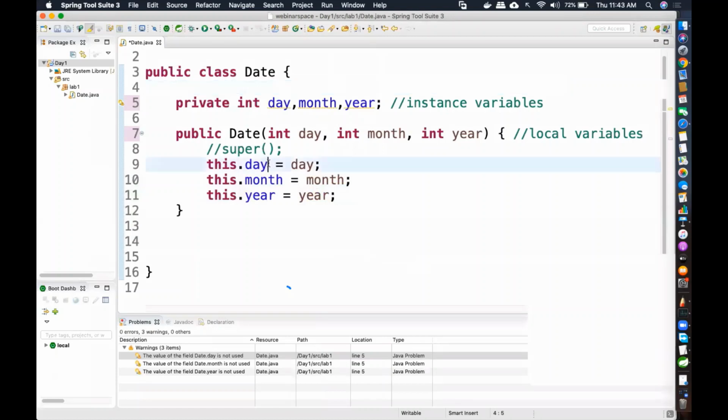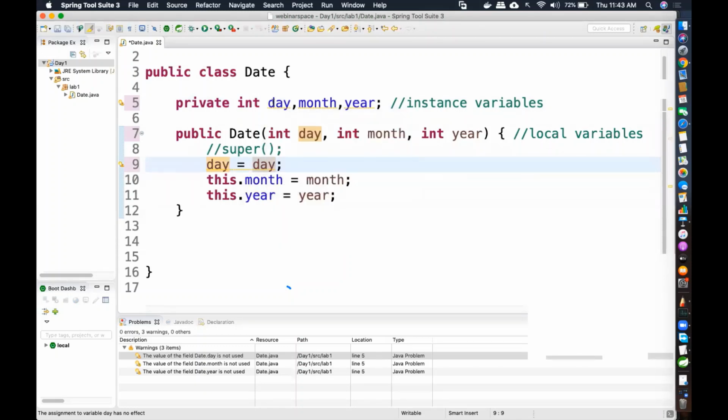So these variables on the left hand side. I will not be discussing this operator right now, because let me see towards the end, if I have time, then I will definitely discuss it in detail. What happens is that the name of this local variable and the name of this instance variable happen to be the same. So what happens? The compiler will get confused. If you see this, both the names are the same. So it gets confused. Do I have to assign local variables to instance variables?